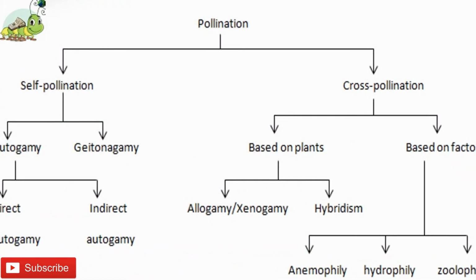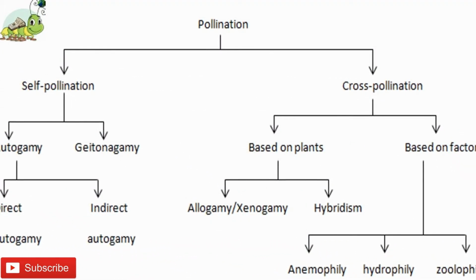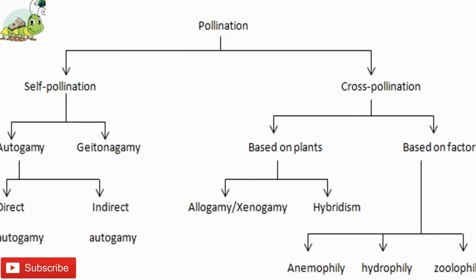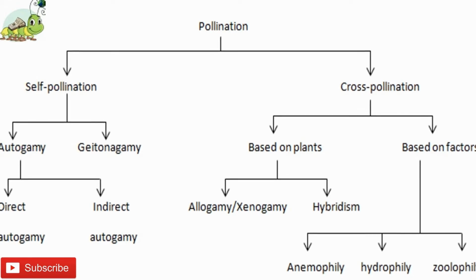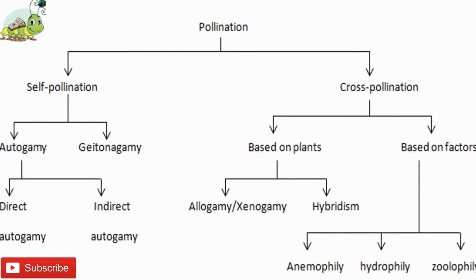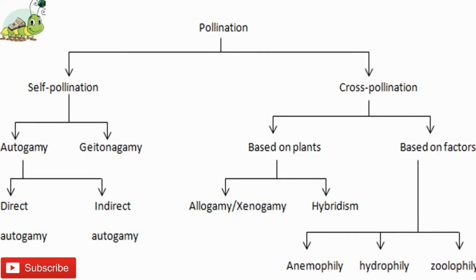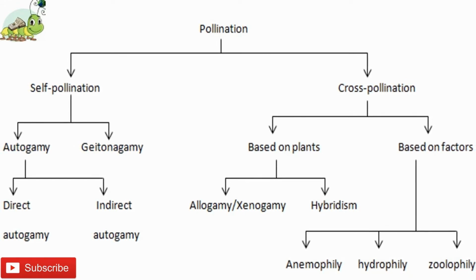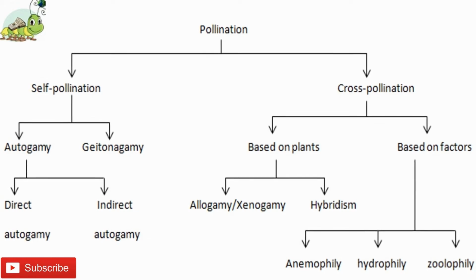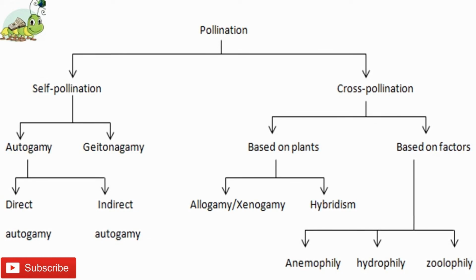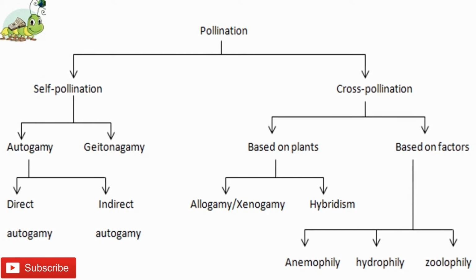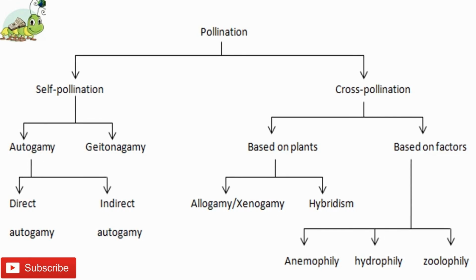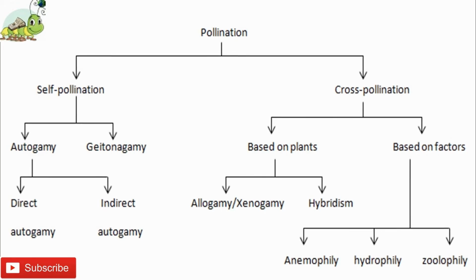Cross-pollination is performed with the help of external agencies such as wind, anemophily; insects, entomophily; water, hydrophily; birds, ornithophily; and bats, chiropterophily. Pollination is also carried out artificially by plant breeders to obtain new varieties. Plants have developed special characters to facilitate dispersal of their pollen grains through these agencies.